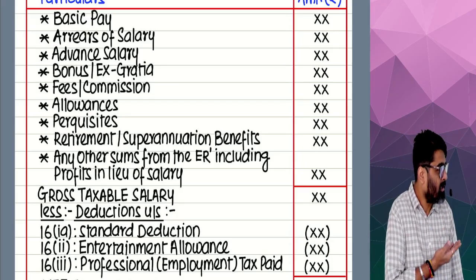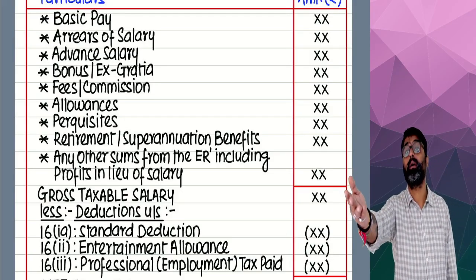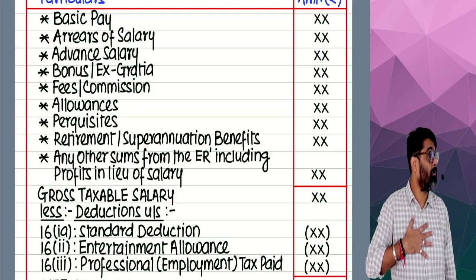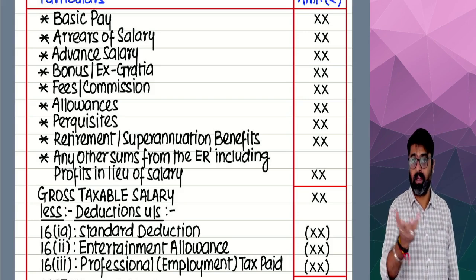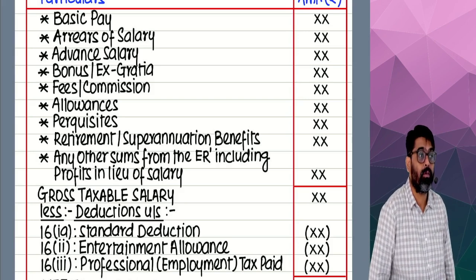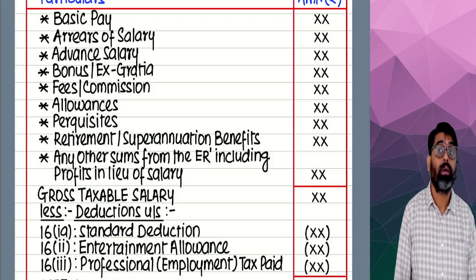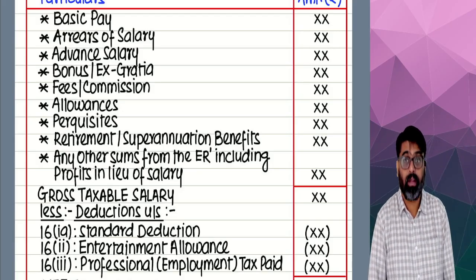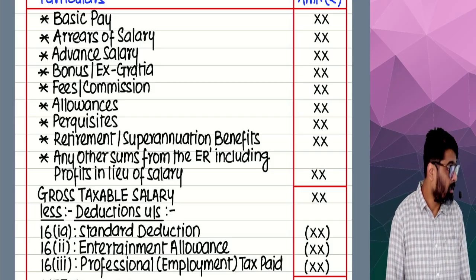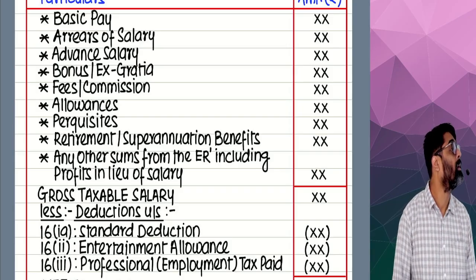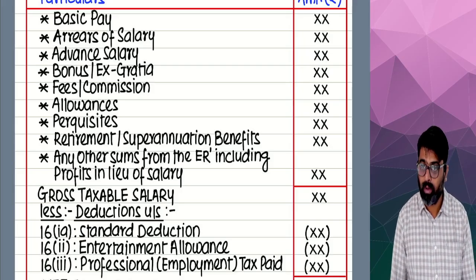This is not a fixed amount which can be given to all the employees. Right? Different employees will get different basic from me, even if the employer is the same. Can he give different basic? Yes. Different basic salary can be given to different types of employees. Why? Because everyone will not be doing the same work. Everyone will not have the same qualification or experience. Somebody will have less qualification, less experience. He is getting a minimum salary of 12,000 from me. You are getting 20,000. Somebody might be getting 40,000. Depends on employee to employee.